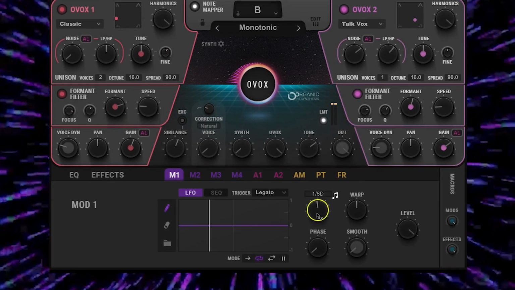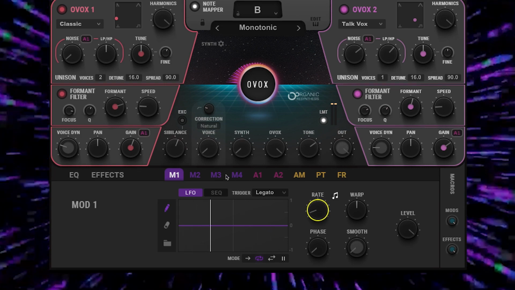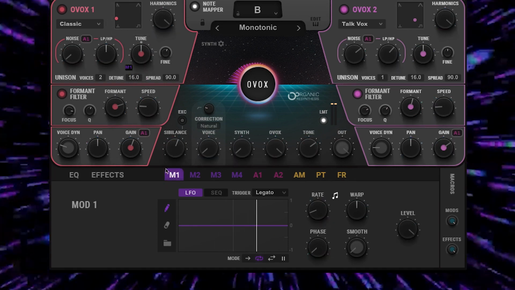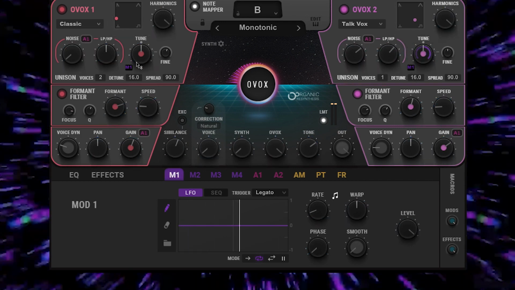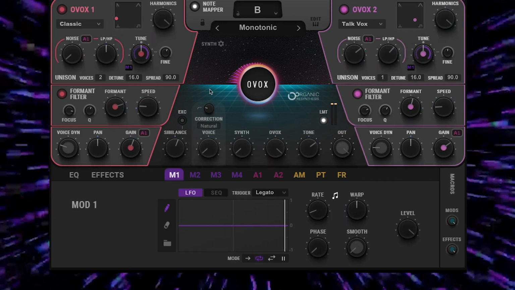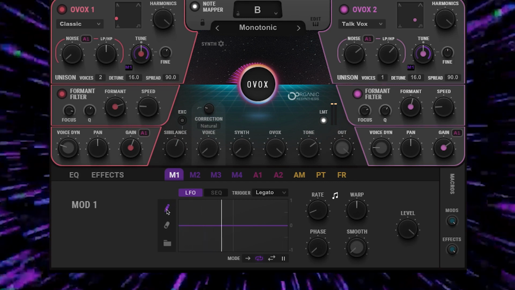So on mod 1, we'll change the rate to 8 bars. We'll drag it onto the tune of Vox 1 and 2, and we're gonna dial both of those up to 100. All right, you won't hear a change yet. So we're gonna take this pencil tool right here to draw in a curve.